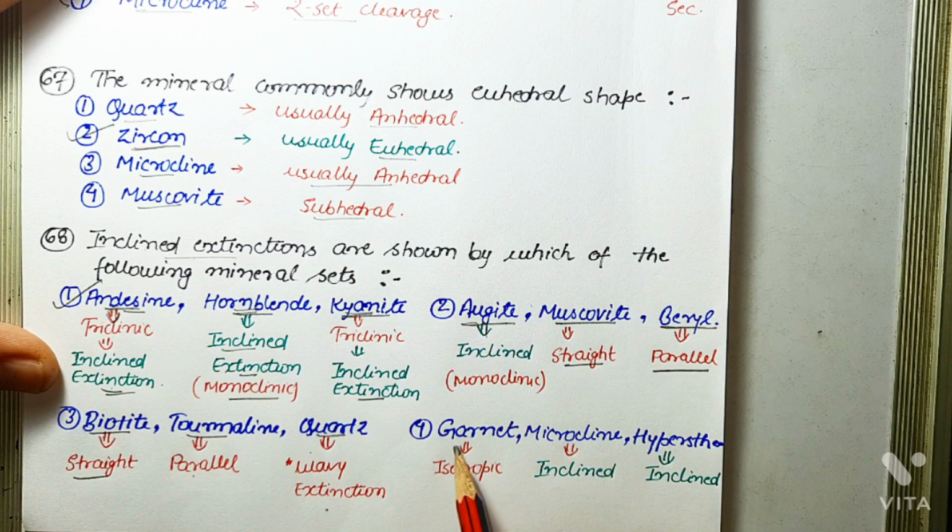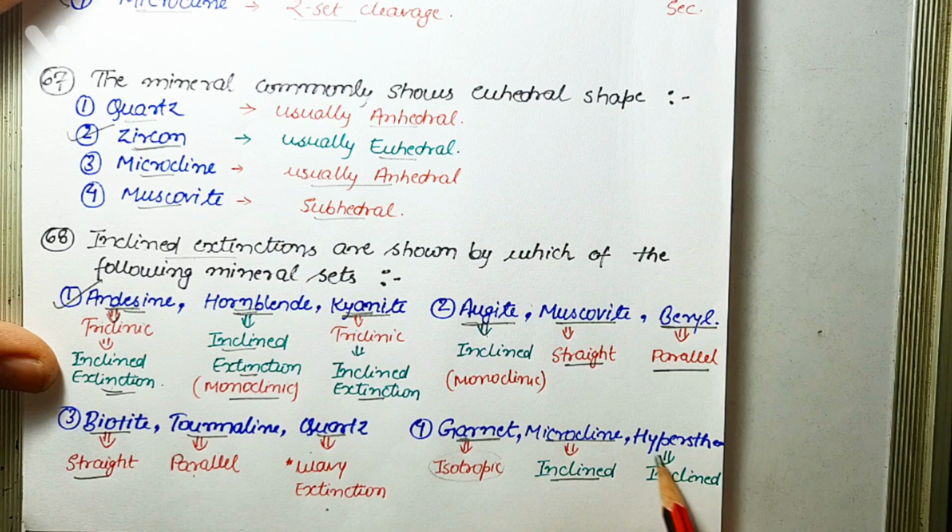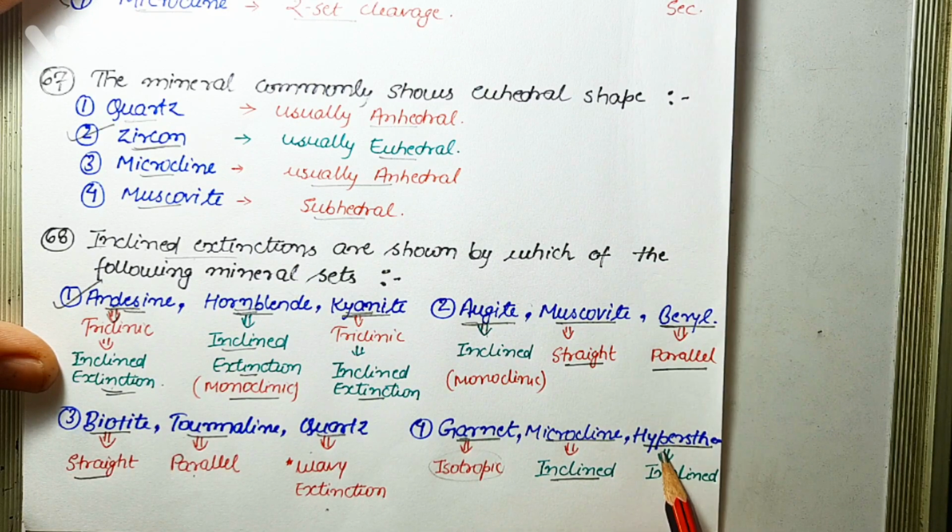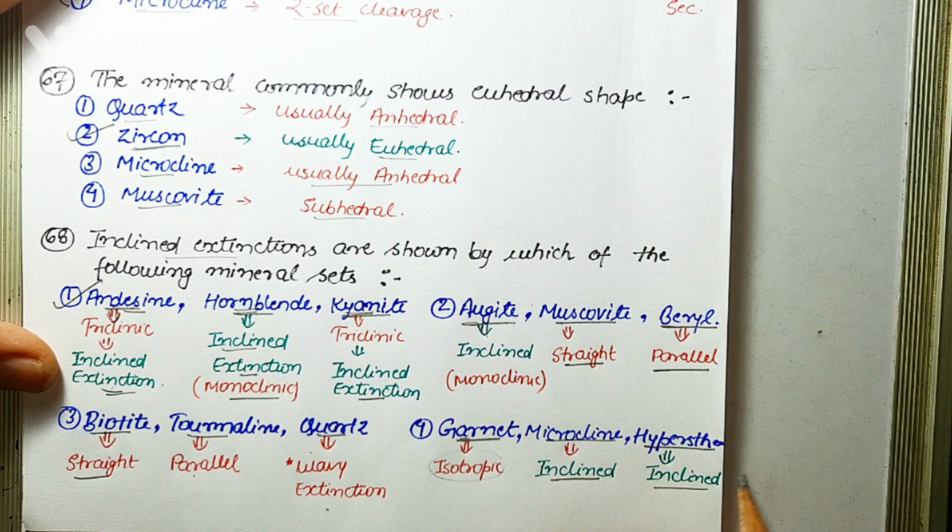Okay, option 4, number 1 is garnet. Garnet is isotropic. Okay, so it is extinct throughout the 360-degree rotation. Microcline, as it crystallizes in triclinic crystal system, shows inclined extinction. Hypersthene belongs to pyroxene group of minerals and it shows inclined extinction. So in all these three options, all three minerals don't show inclined extinction. Okay, so the correct answer is option 1, in which all three minerals show inclined extinction.